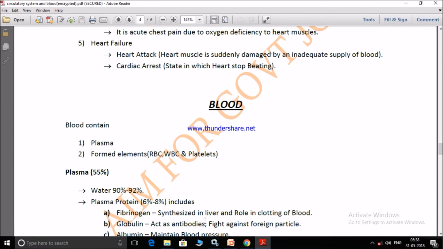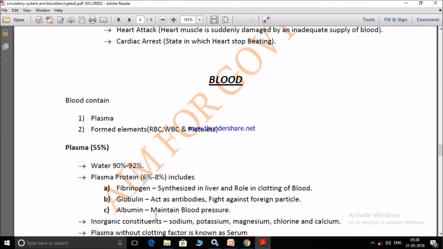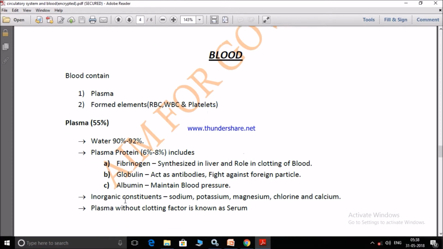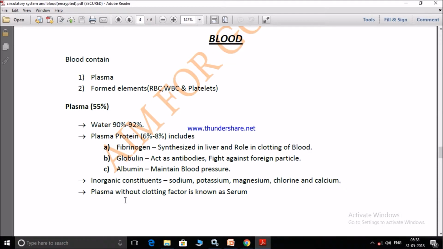And this fibrinogen is synthesized in the liver. The next plasma protein is globulin. This acts as antibodies and fights against foreign particles. Albumin maintains blood pressure. Inorganic constituents present in blood plasma are sodium, potassium, magnesium, chlorine, and calcium. This calcium also helps in clotting of blood. Plasma without clotting factors, that is, without calcium and fibrinogen, is known as serum.